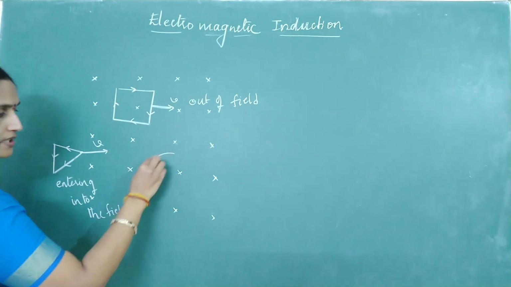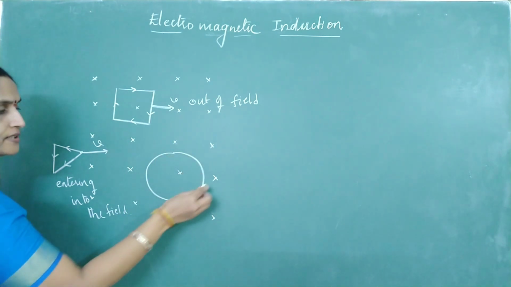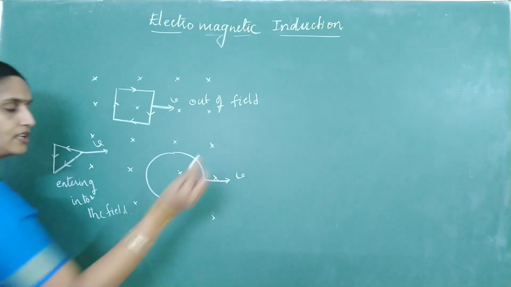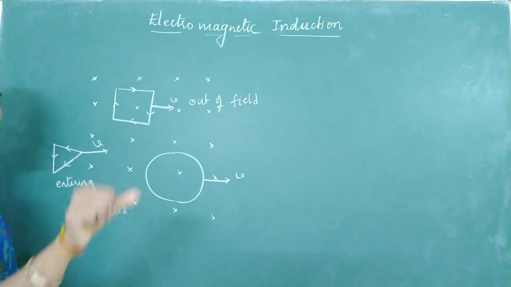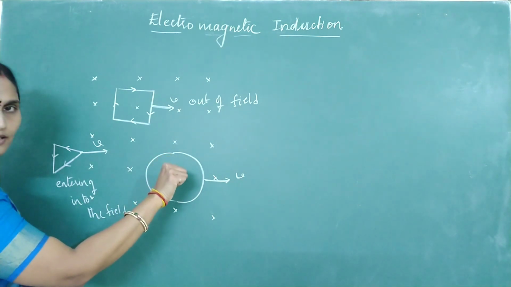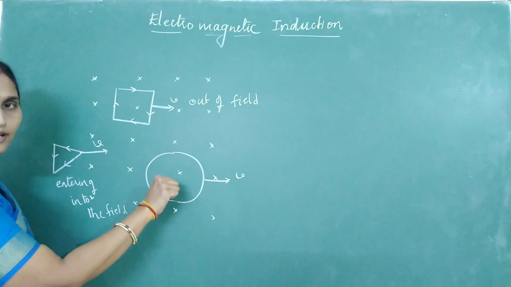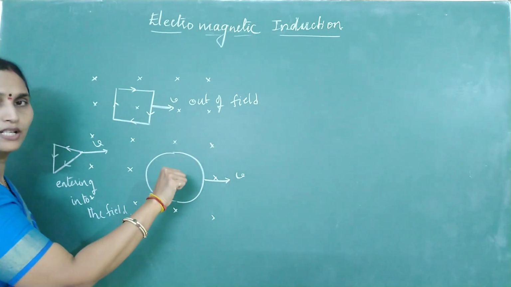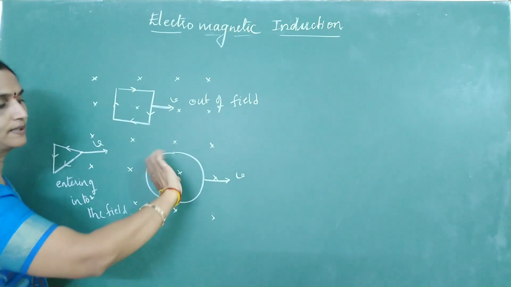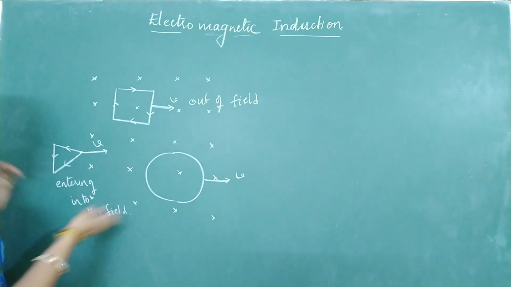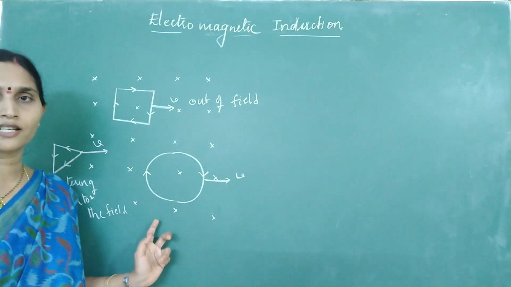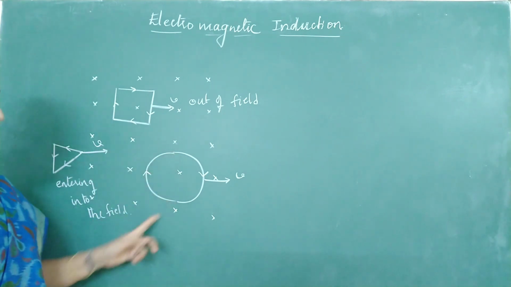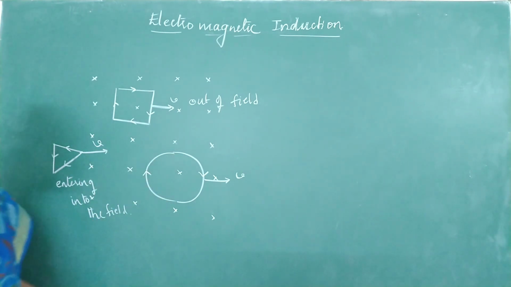Or one more example I will give you. Take a circular loop of wire. If it is coming out of the magnetic field with a speed v, what is the direction of induced current? Put your thumb in the direction of magnetic flux. Check whether it is increasing or decreasing. We know when it comes out, flux will decrease. Do not invert. Curl the fingers. This is the direction of induced current. So by using this simple increasing, invert, decreasing, do not invert, you can find out the direction of induced current.